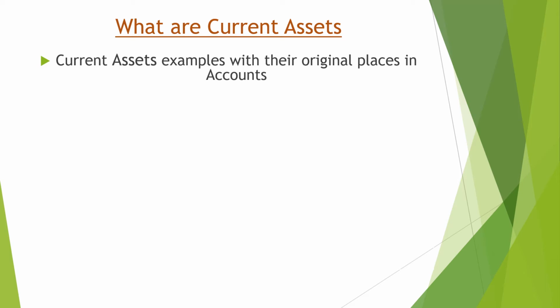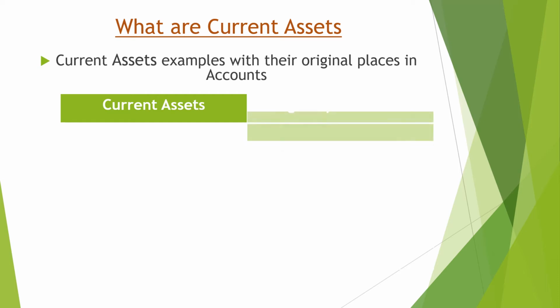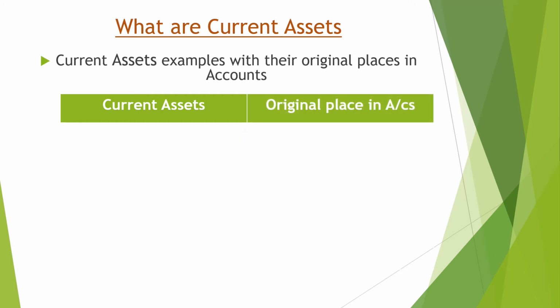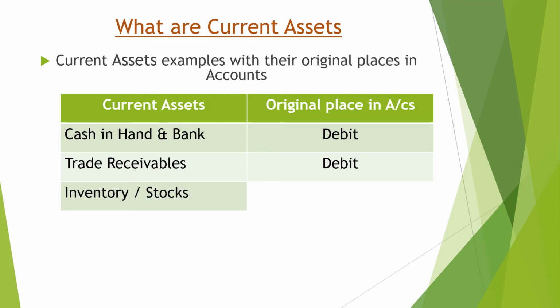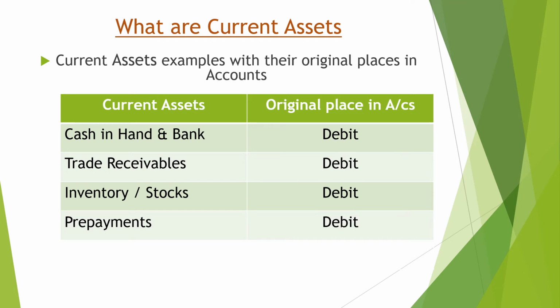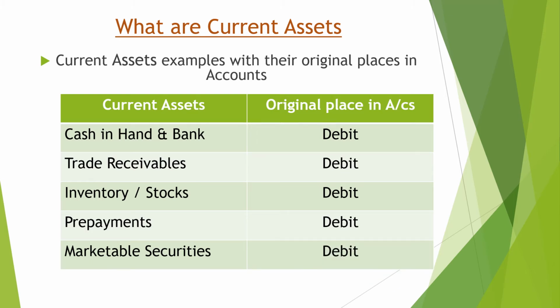Now, let's have some examples and their original place in accounts. Cash in hand, the original place will be debit. These are the examples of current assets. Trade receivables, the original place will be debit. Inventory or stock, again debit. Prepayments, the original place will be debit. Marketable securities, the original place will be debit.